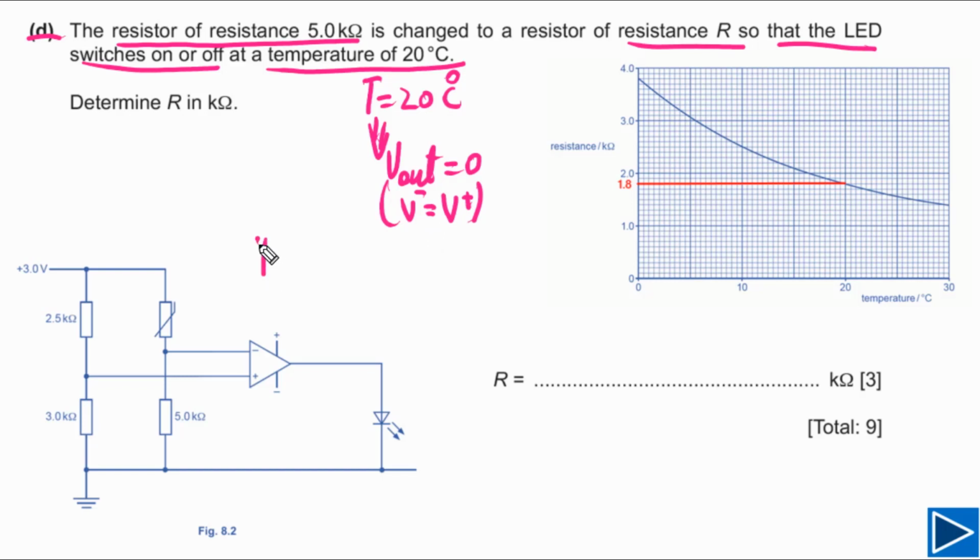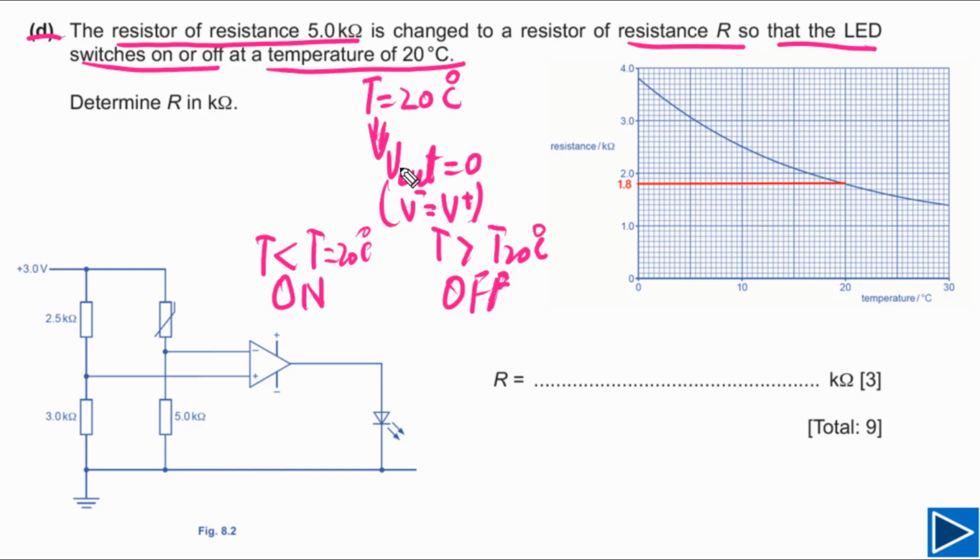If temperature is lower than 20 degrees Celsius, LED will be on. But if temperature is greater than 20 degrees Celsius, LED will be off. So this is what is meant by the LED switches on or off at a temperature of 20 degrees Celsius. Very important point you need to understand. If you're not clear about this, it will be very difficult for you to answer this question.